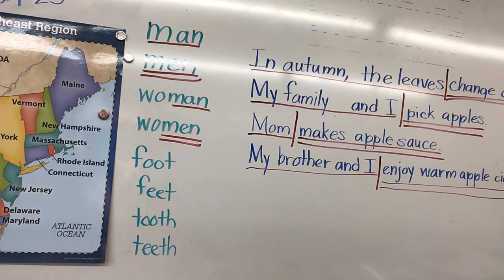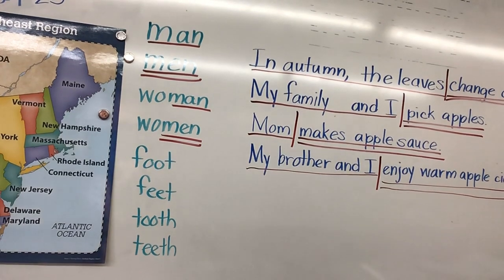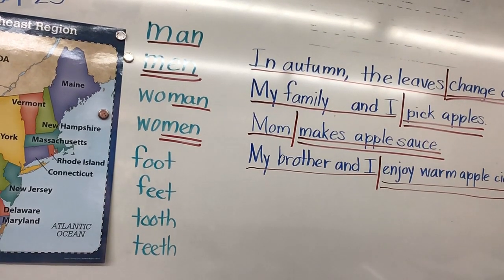If you see one mouse in your house, then there probably really are mice in your house, right? Then we have goose and geese, which is similar to foot and feet and tooth and teeth. One goose, a lot of geese. Then we have woman and women, which I had on the board, and ox and oxen. One ox, a whole herd of oxen, and last of all, tooth, teeth, which I already have on the board.